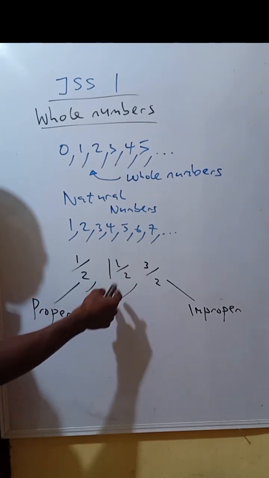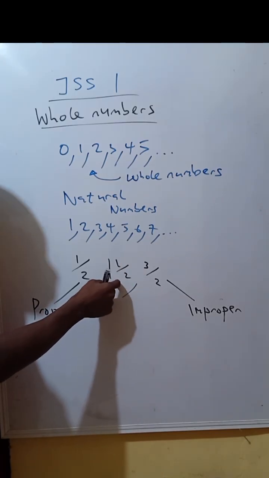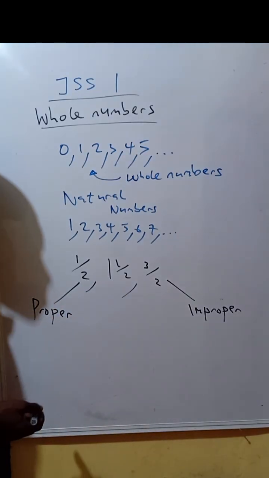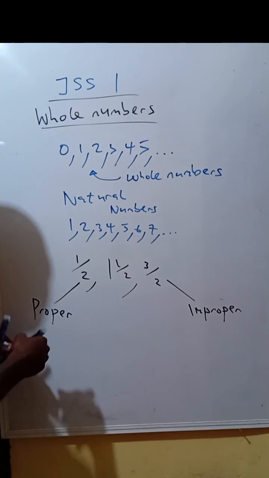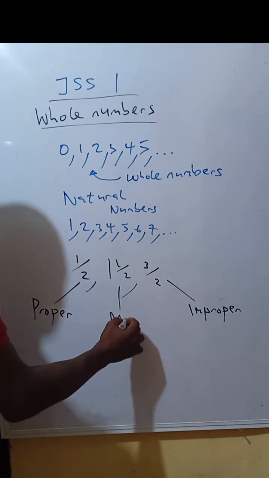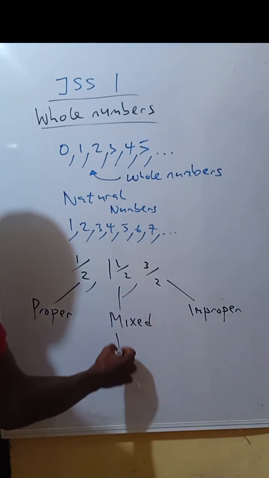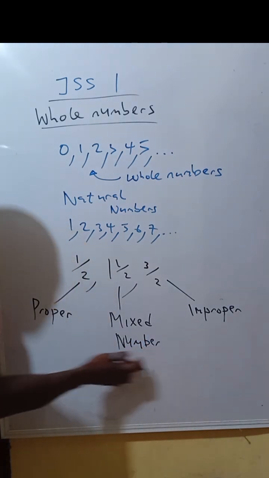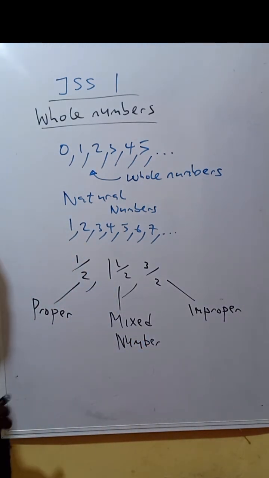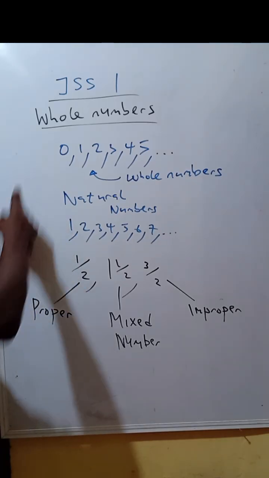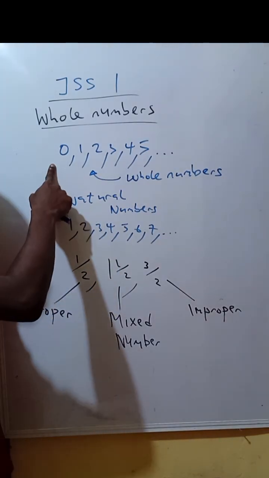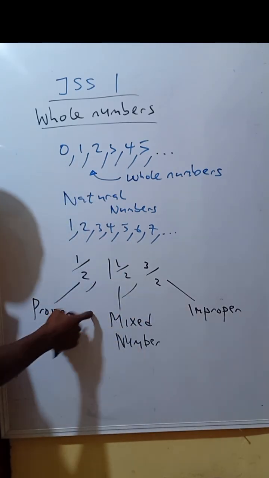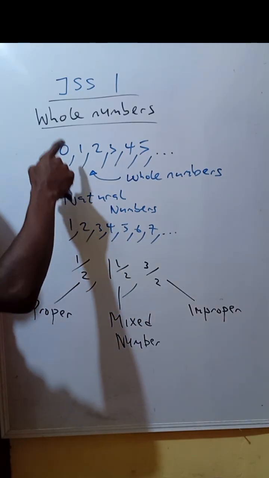Or you can call it a mixed fraction because it consists of a whole number and also a fraction, depending on where you are looking at it from. So this is a mixed number. But if you know it by mixed fraction, you can say it's a mixed fraction. So fractions are not whole numbers. Natural numbers are whole numbers.